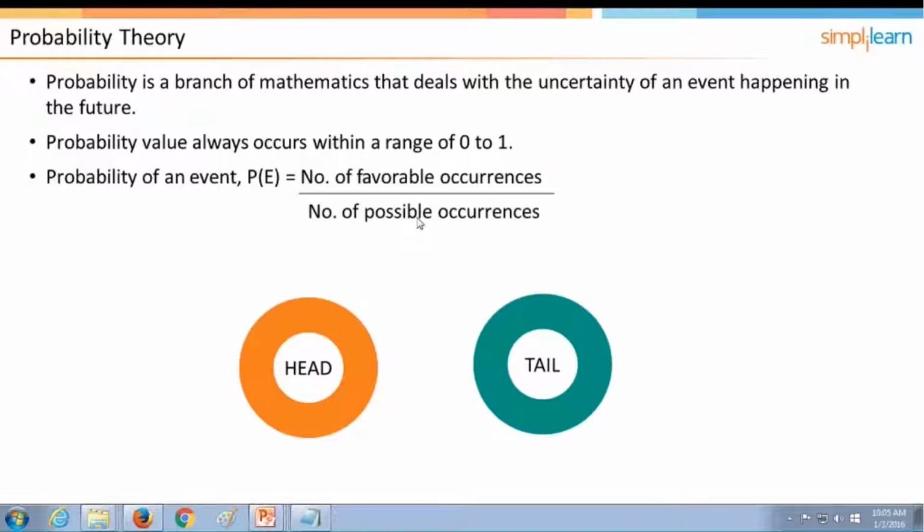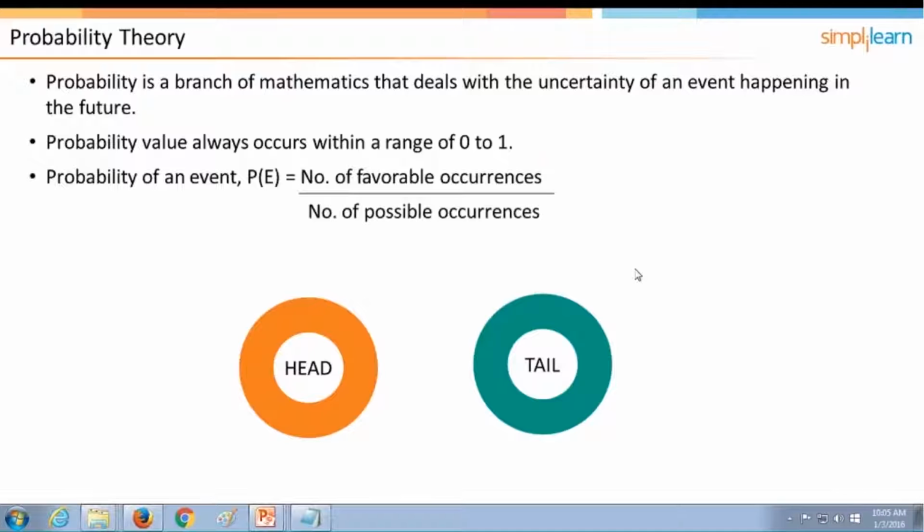For example, if I'm rolling a dice, what is the probability that I get the number 2? A dice generally has 6 faces. Yes, as Amani said, it is 1 by 6. Only one option can occur, either 2, 3, 4, 5 or 6. Any one of these numbers can occur, but there are 6 spaces, so the probability is 1 by 6.